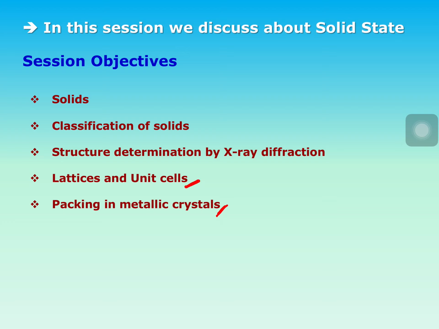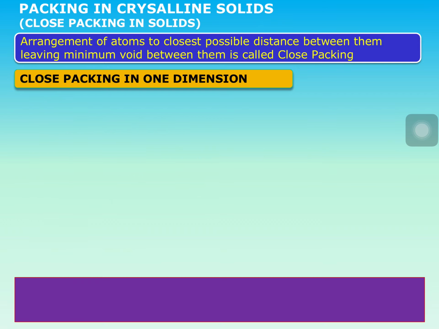Till the last class we discussed what lattices and their unit cells are. In unit cells particularly, we discussed cubic systems. Today, if we complete the discussion on packing in metallic crystals, we are going to move on to the voids, then the packing fraction and density of different types of solids. So let's move. Packing in crystalline solids.